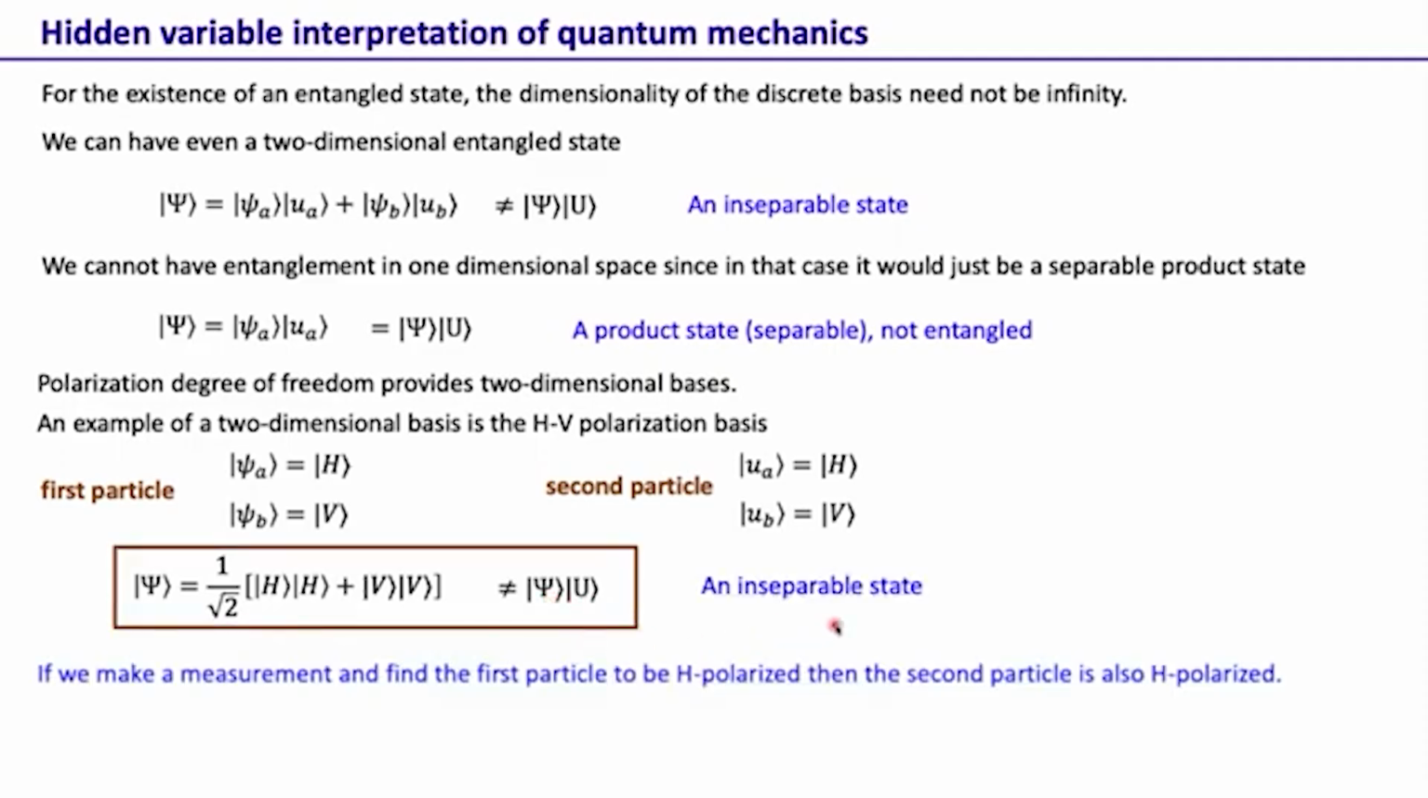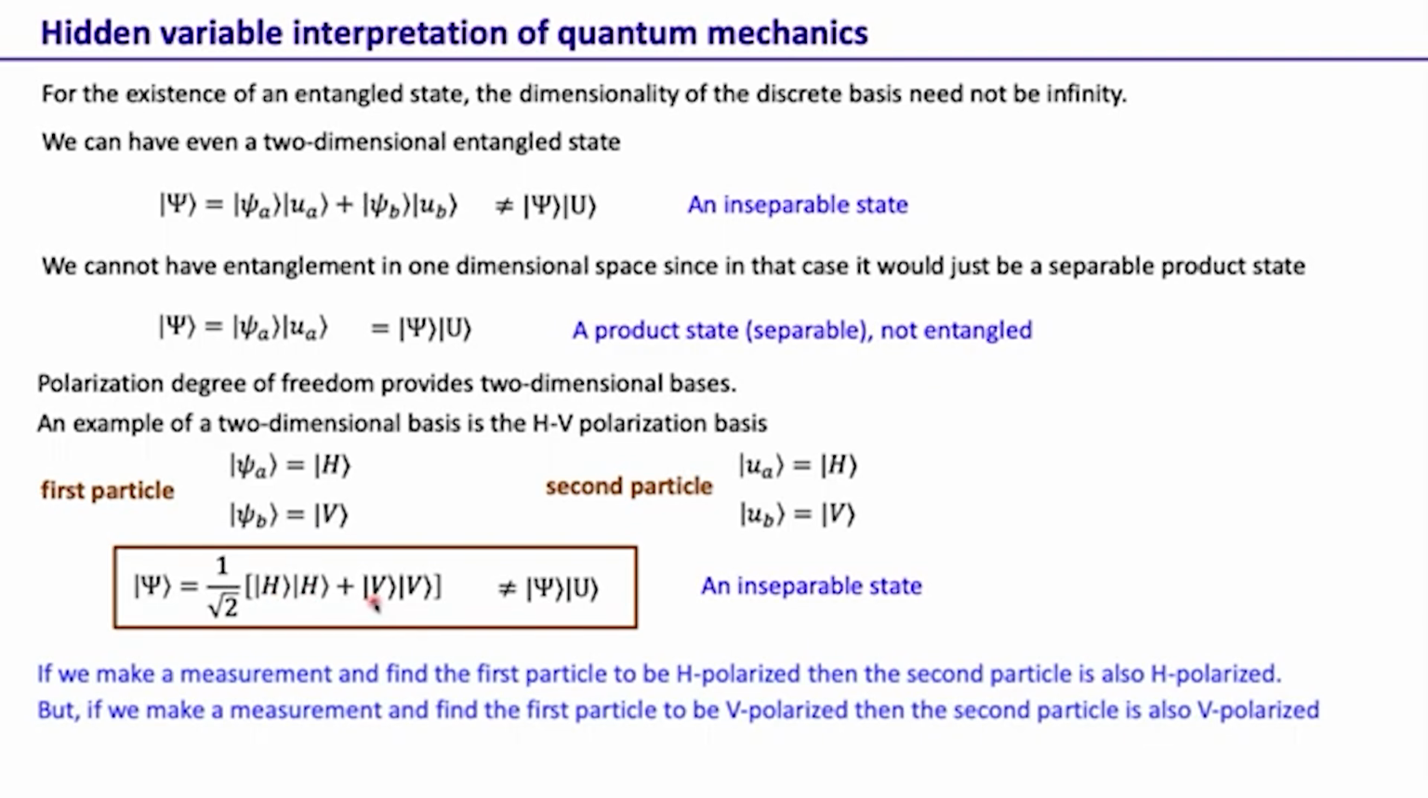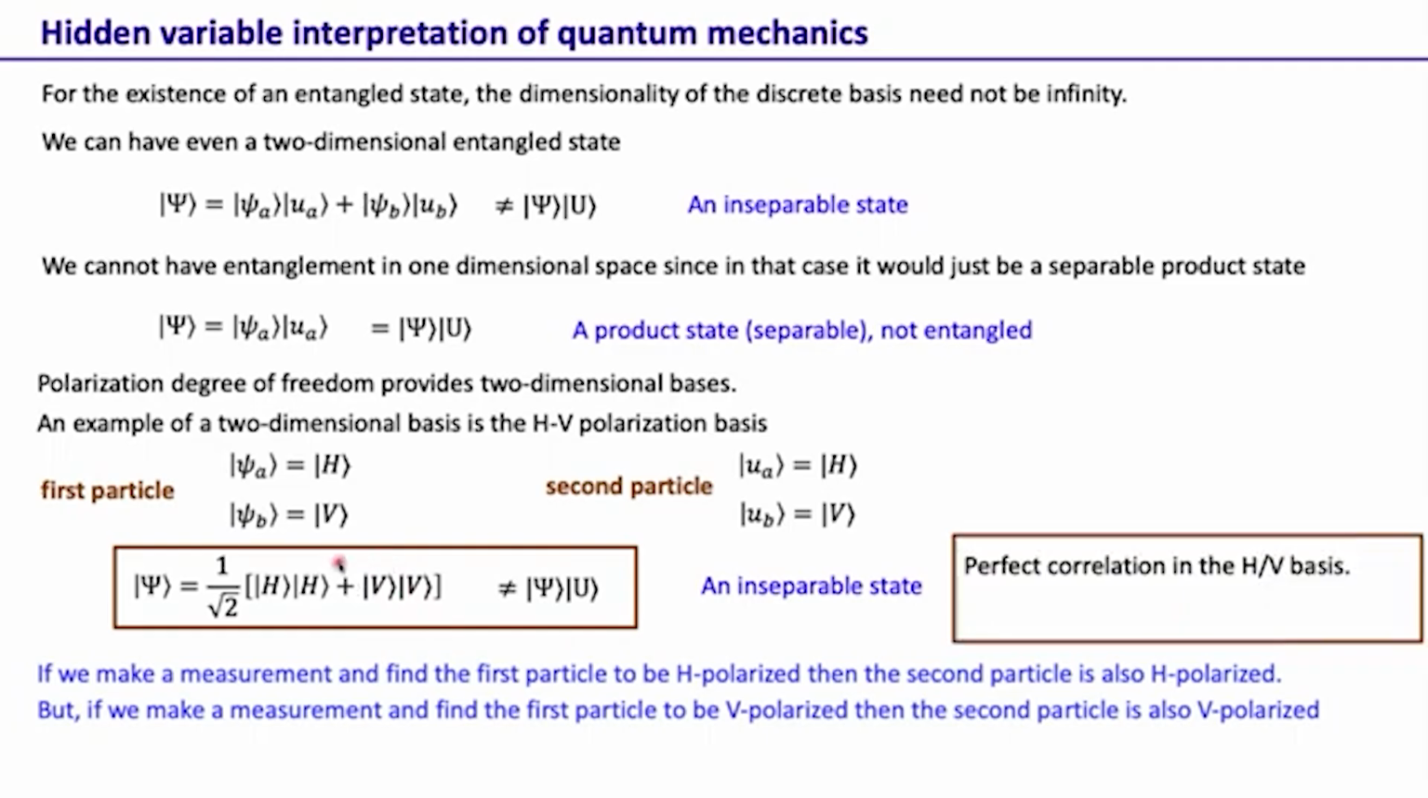We also see that this is a superposition of two-particle states. One is HH, the other one is VV. So it's a superposition of these two. But of course, if we make a measurement, we will either find HH or VV. Suppose we find HH, then the first particle is H polarized and the second particle is also H polarized. But suppose when we make a measurement, we end up with the other term, VV. Then whenever the first particle is V polarized, the second one is also V polarized. So this is a perfect correlation in the horizontal vertical basis that we find here.